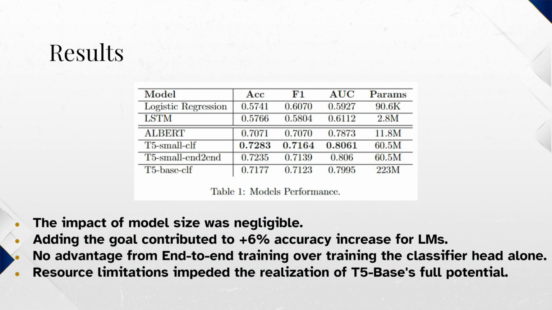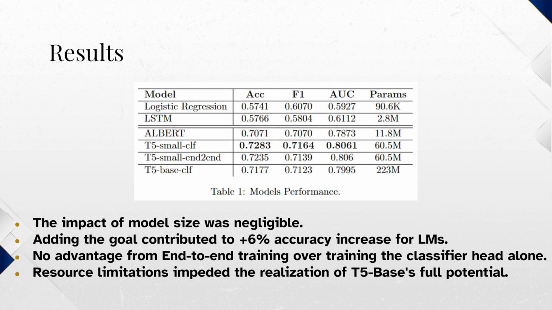We see that the best performing model is T5 small by only training the classification head, and this yielded around 73% accuracy on the test set. We believe a small model like ALBERT Base, which has only around 12 million parameters, can actually perform well, with around 71% accuracy on the test set. And through different ablation studies, we found that adding the goal can be beneficial for the language models, and it can increase the accuracy by 6%.